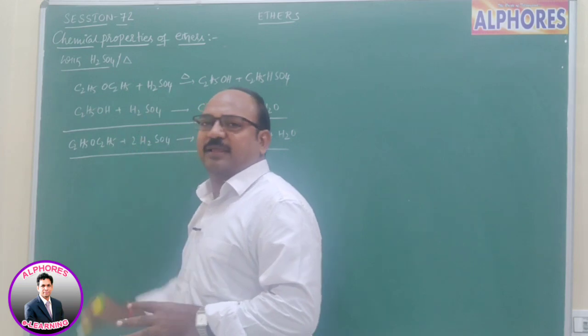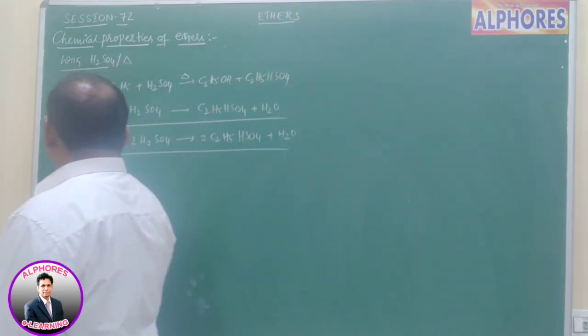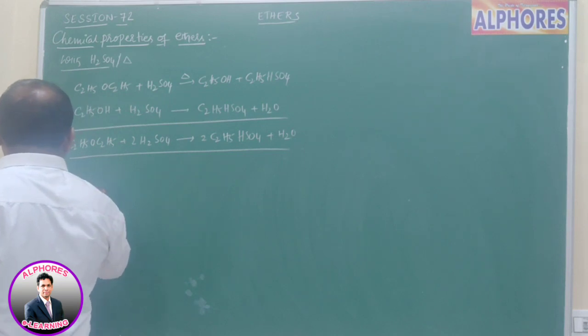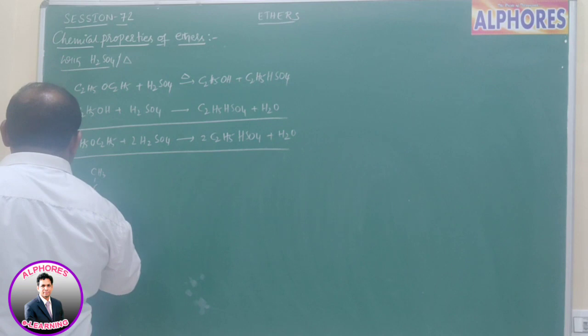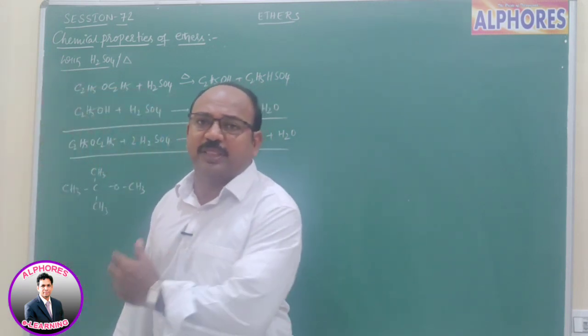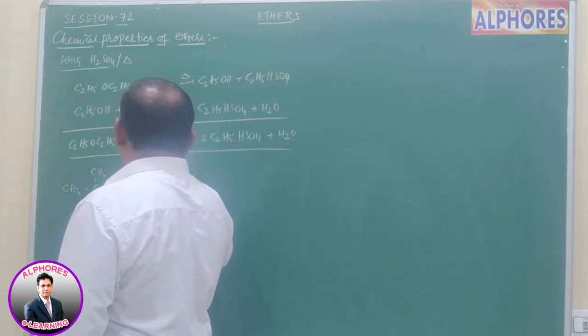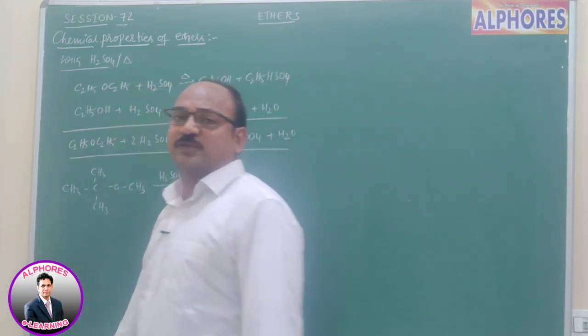Now, if it is diethyl ether, okay, fine. Now, let me consider one which is tertiary butyl methyl ether. Tertiary butyl methyl ether upon treatment with H2SO4 and heat.